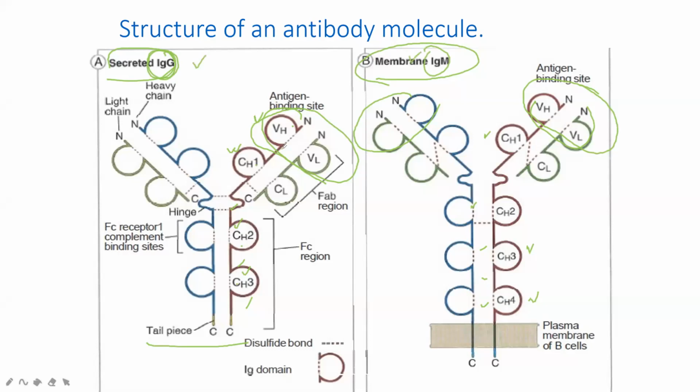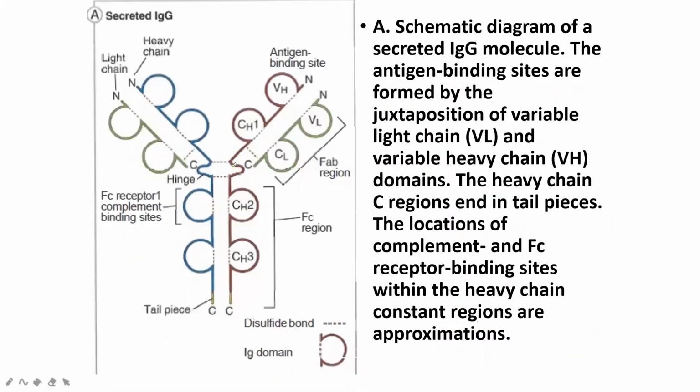The number of constant parts can differ according to the size of the antibody. If the antibody is very big, there may be 5 or 6 constant parts. Till here clear? Next, IgG: again the structure has a variable part, VL, and the constant parts, constant 1, constant 2, constant 3. Is it done?